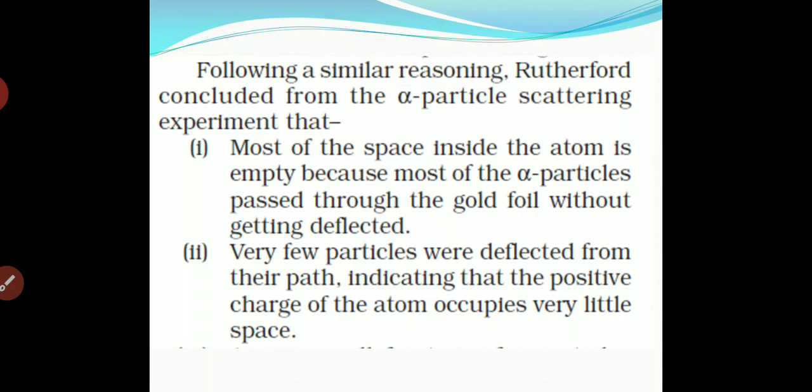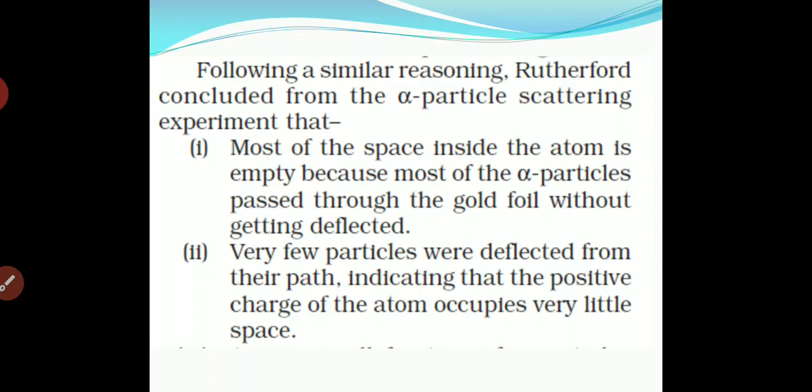So just now we have studied that the scientists did not get the expected result. Why? Because it was estimated that alpha particles would deflect maximally, but in the experiment Rutherford observed that there is not a maximum amount of deflection, only a little bit of deflection is seen.